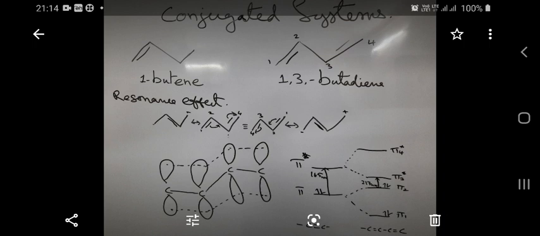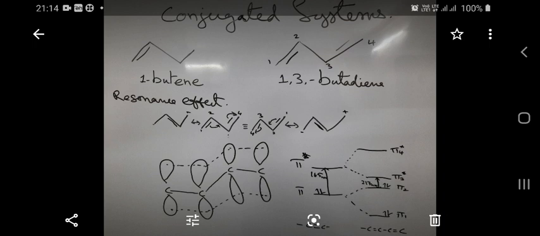We saw how a monoene, 1-butene, differs in its absorption from 1,3-butadiene. So, the 1,3-butadiene system is a conjugated system. We saw how the conjugation occurs, and because of the conjugation, a bathochromic shift is produced.